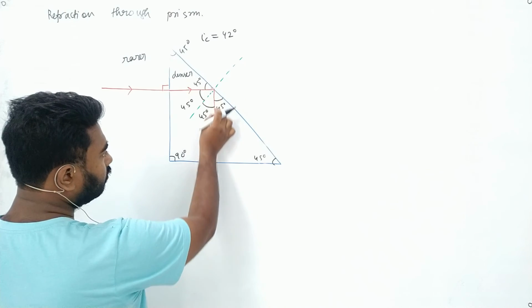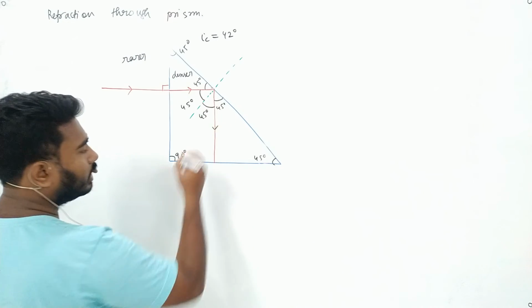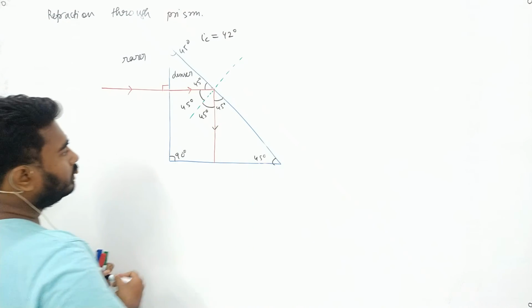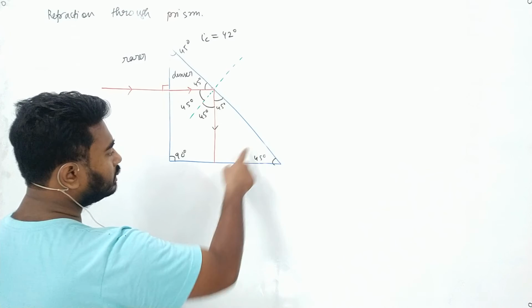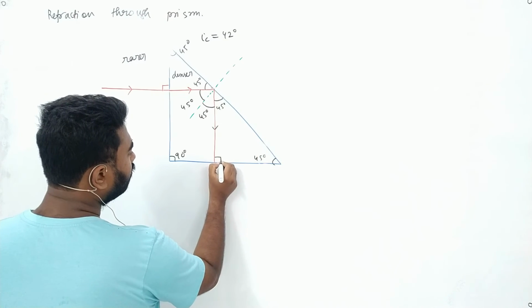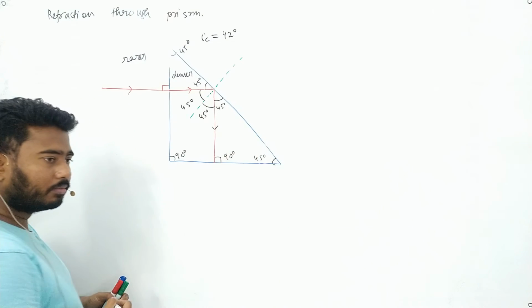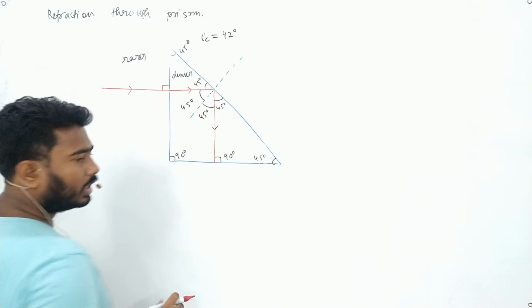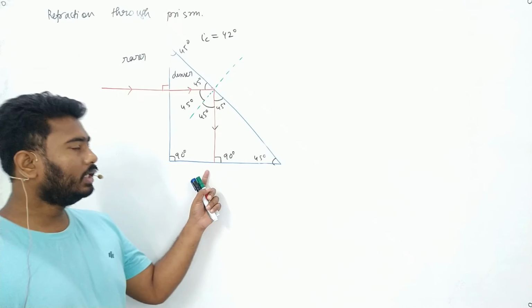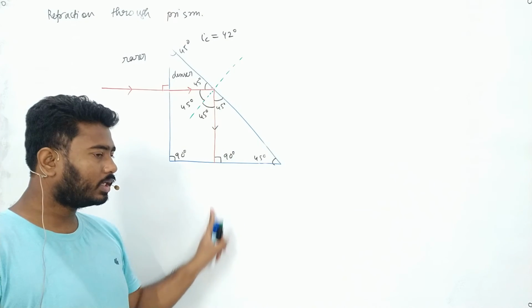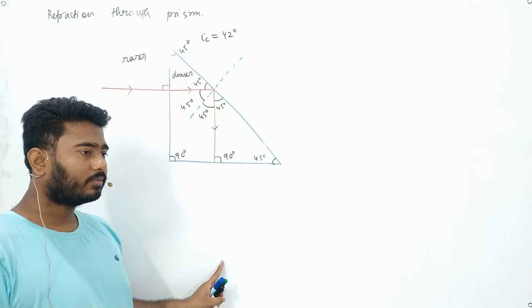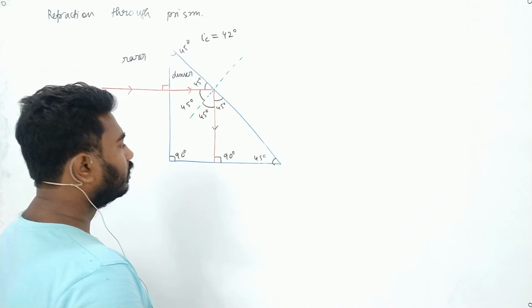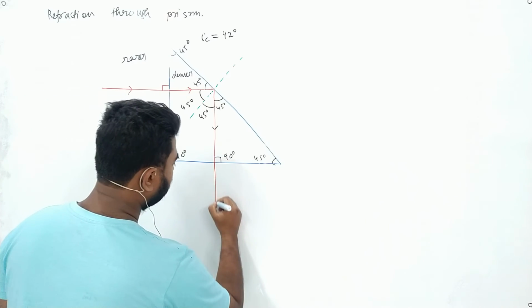That means this ray will come in straight like this. Now if this angle is 45 degree and this angle is 45 degree, this angle will be 90 degree, angle sum property. And if it falls at 90 degree, I'll ask Chandrima, will it refract or will the ray go straight like this? Sir, go straight.